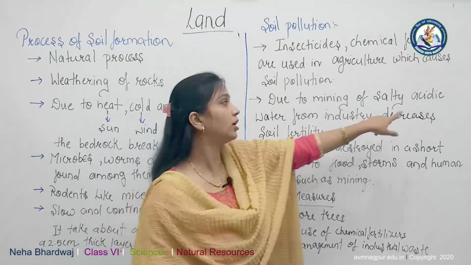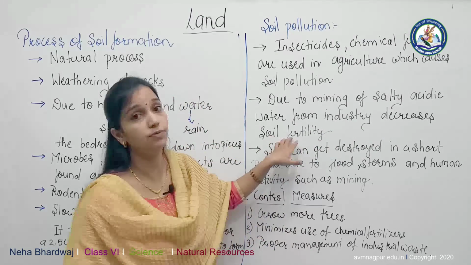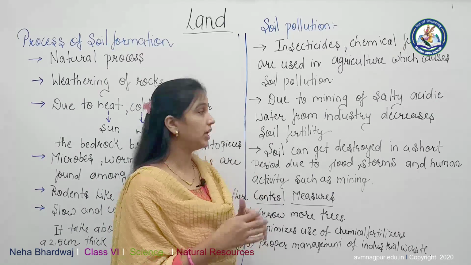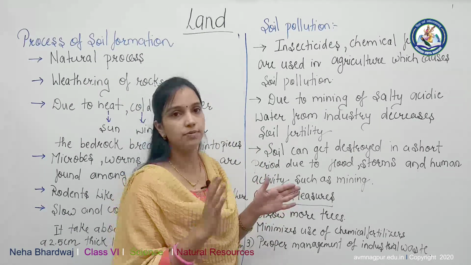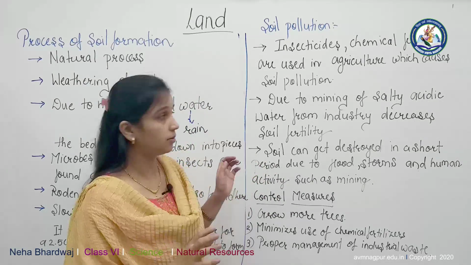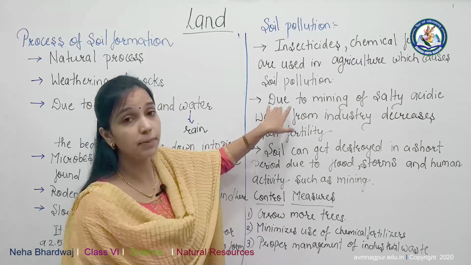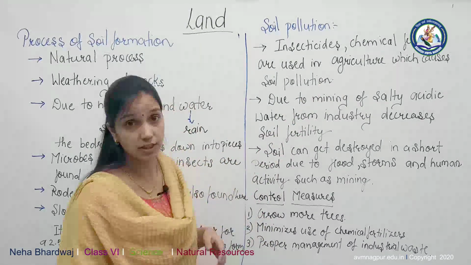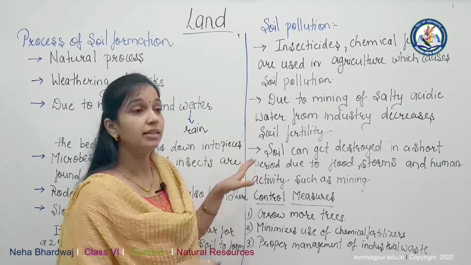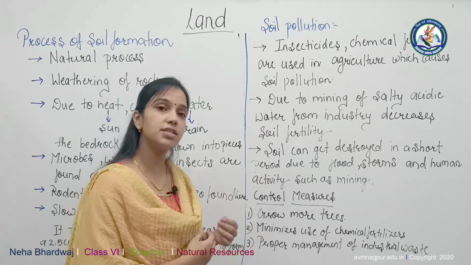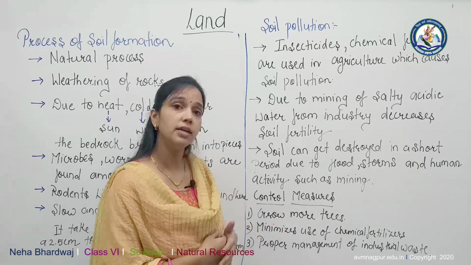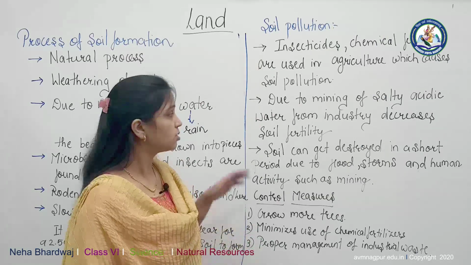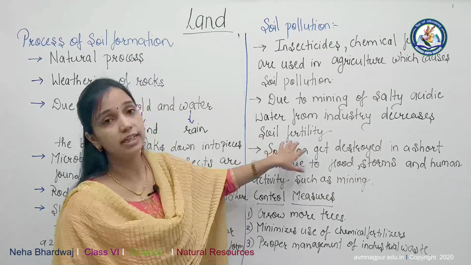Then salty, acidic water from industries decreases soil fertility. Day by day, in factories, the raw material is converted into manufactured material. The chemicals which are used to finish the raw material do not have proper management. They just throw that waste into the soil or pass the liquid material through pipes, due to which soil fertility is decreasing.